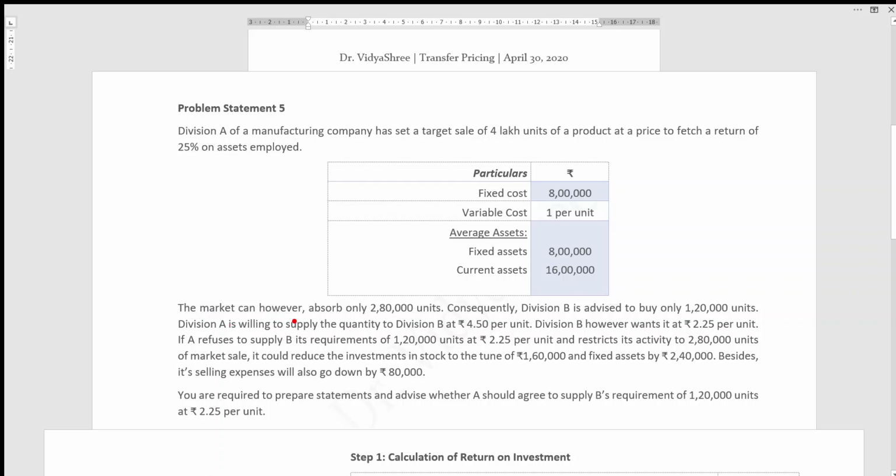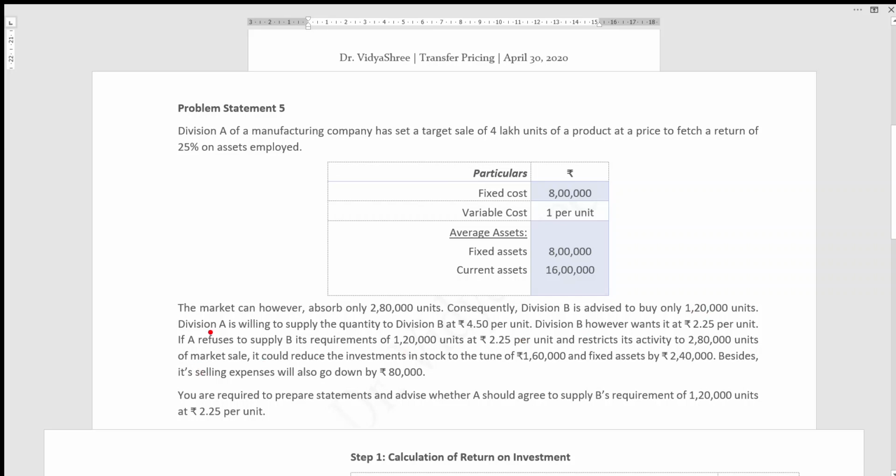The market can, however, absorb only 2,80,000 units. That is, in the market, Division A can sell only 2,80,000 units. Consequently, Division B is advised to buy only 1,20,000 units. In other words, Division A can sell only 2,80,000 in the market. The remaining 1,20,000 it can sell to another division, that is Division B. Total 4 lakh is there. In that 4 lakh, 2,80,000 it can sell in the market. Remaining 1,20,000 Division B can purchase. This is the first option.